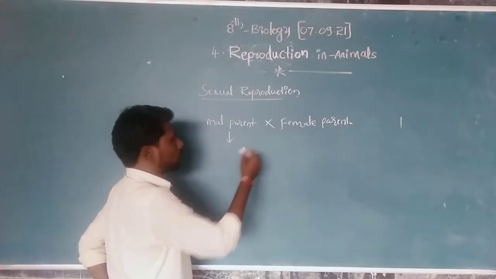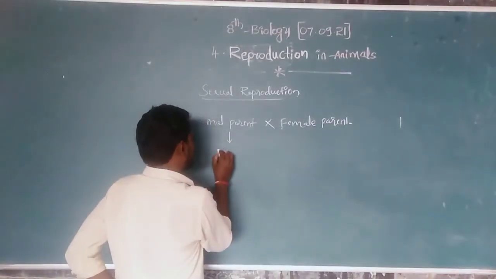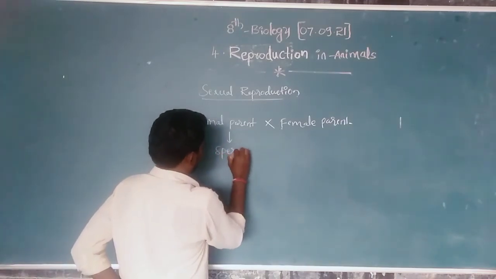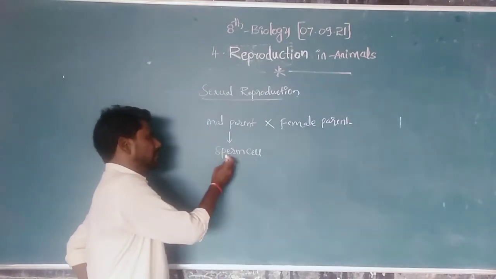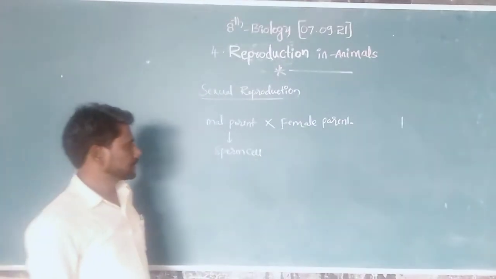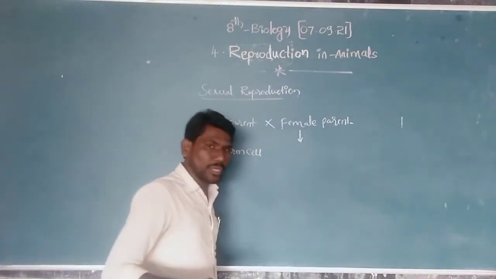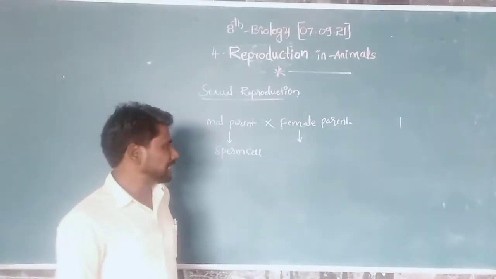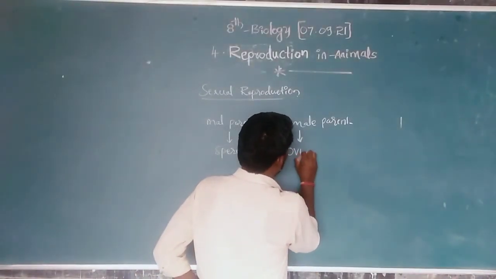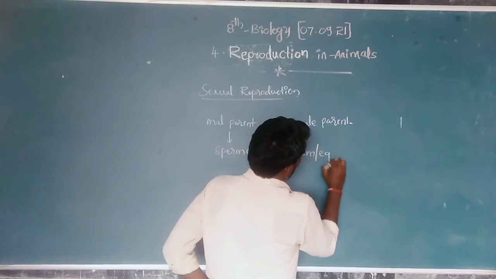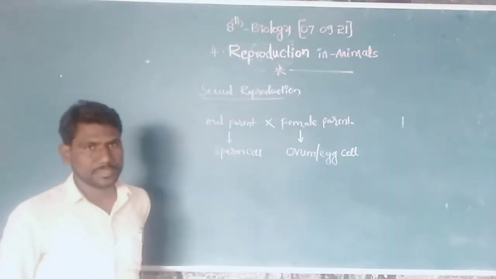The male parent produces a sexual cell called the sperm cell. This is also called the male gamete. Next, the female organism also produces a special sexual cell called the ovum, or egg cell.